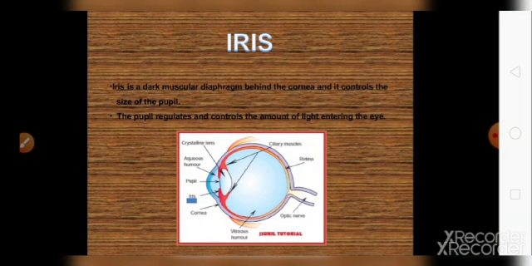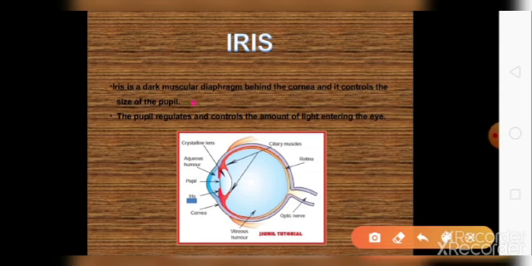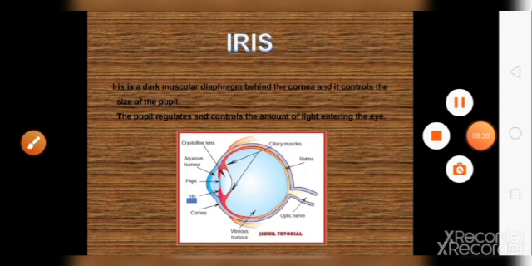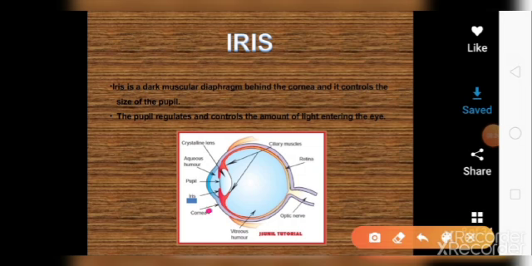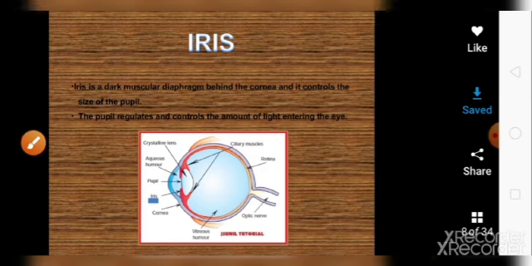Iris is a dark muscular diaphragm behind the cornea and it controls the size of the pupil. This is the iris. It helps pupil to control its size. What iris is doing? It is helping pupil to change its size, to increase or decrease its size when pupil is controlling the amount of light entering in your eye.